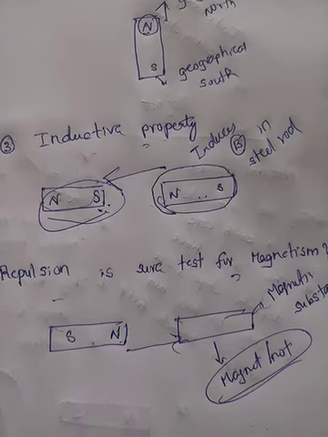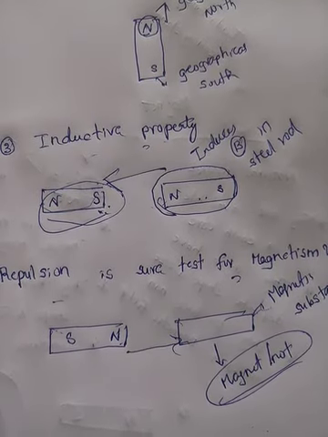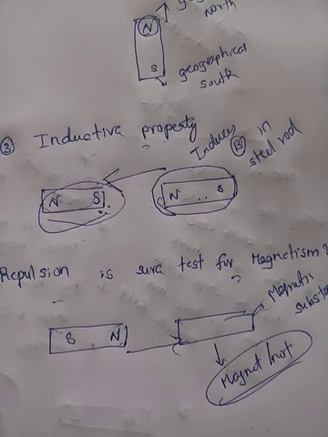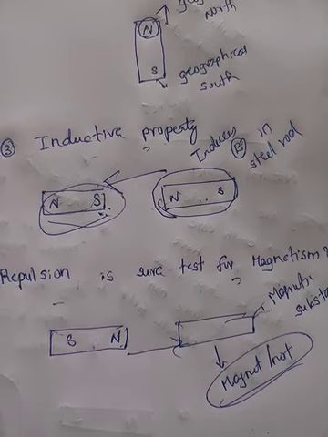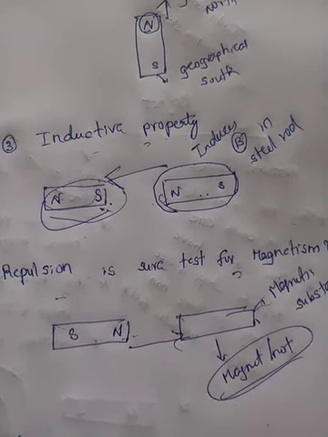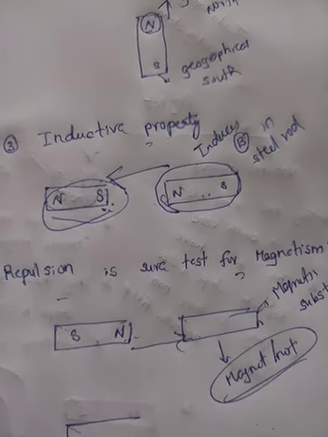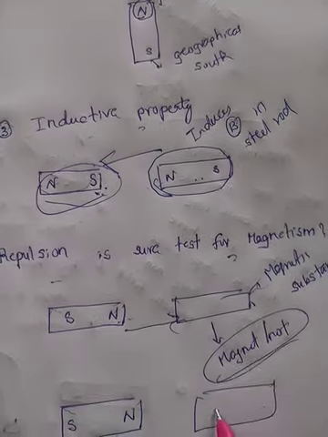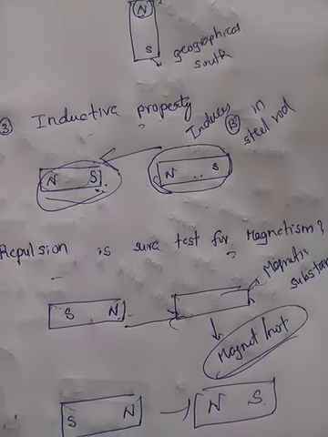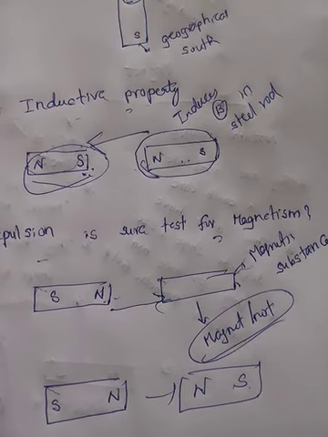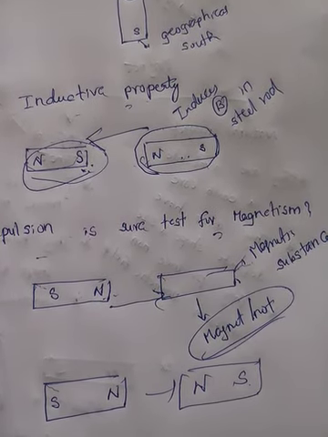So a magnet can attract another magnet or a magnetic substance. If you turn the pole also, it attracts. For example, if I bring north pole and south pole, and this is north pole and south pole, these two repel each other.